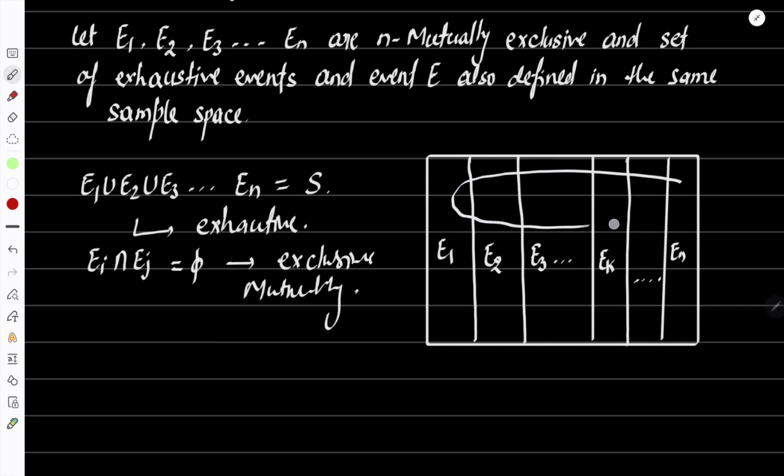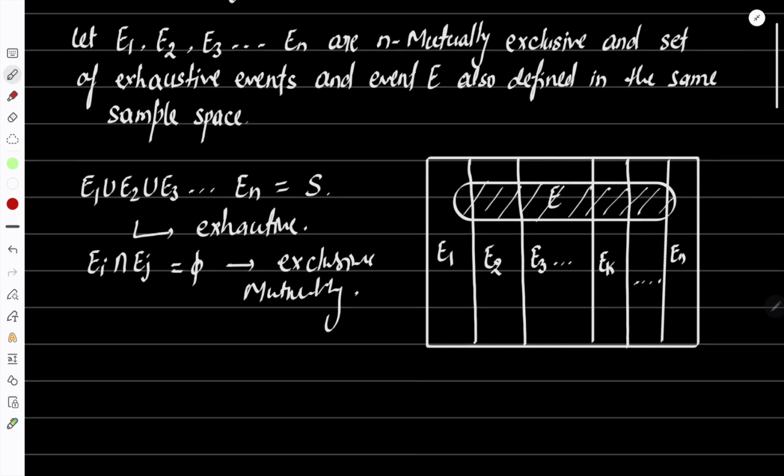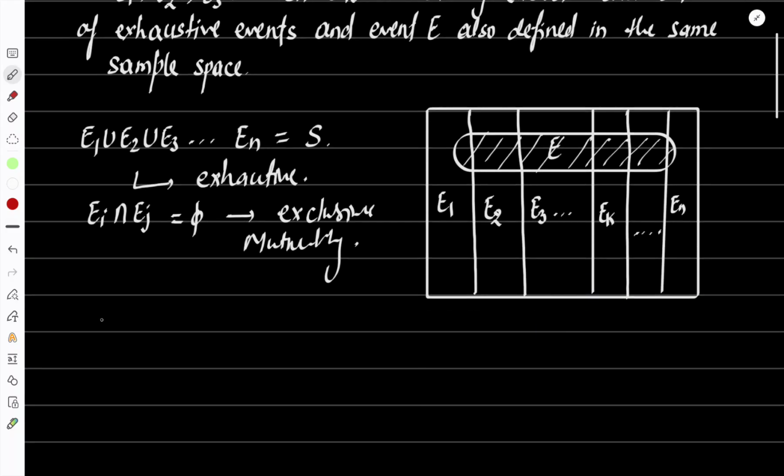When these events are happening, then one event we are going to define, that is named E, and it is happening through E1, E2, E3 and so on up to Ek and En. Then we need to find the probability of this event E. Think about what we should write here.